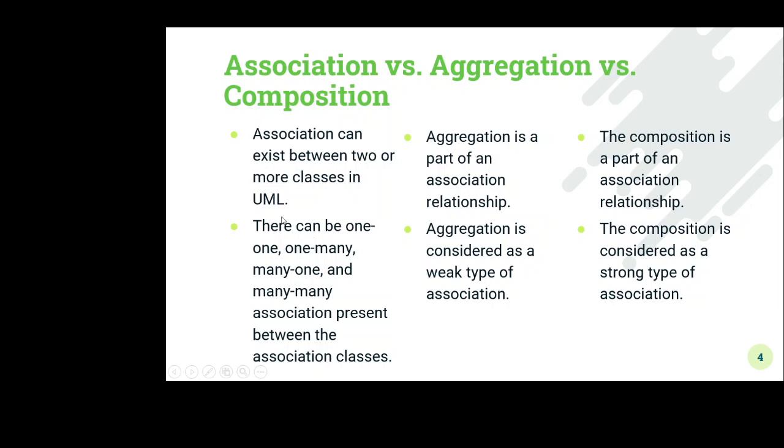So for association, there can be one-to-one association, one-to-many association, many-to-one association, and many-to-many association between the associated classes. Here aggregation is considered a weak type of association. Again, it is a type of association, but it is a weak type of association. Composition is considered a strong type of association.